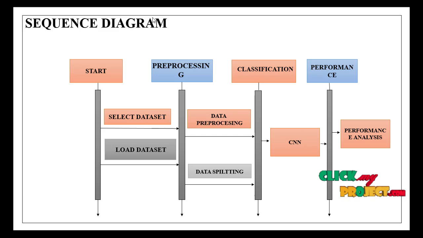This is a sequence diagram. We have the 4 sequences: starting, pre-processing, classification, performance analysis. Select data from loading. After selecting, we have to pre-process it. Split the pre-processed data into train and test. Apply the CNN algorithms, and then finally predict the performance analysis.